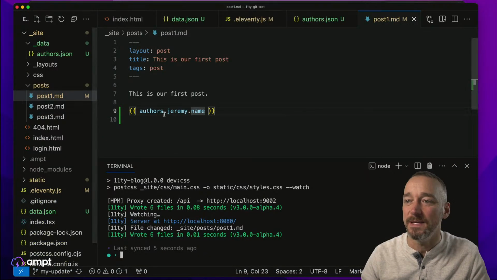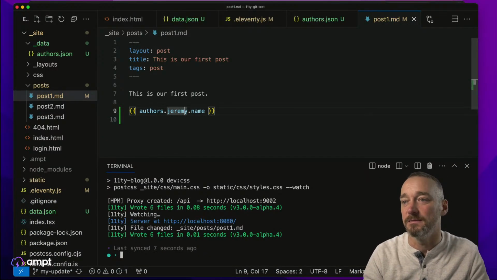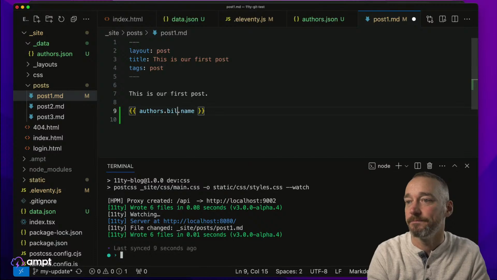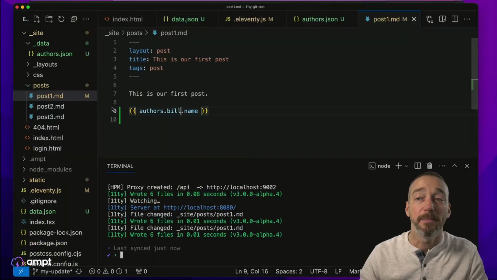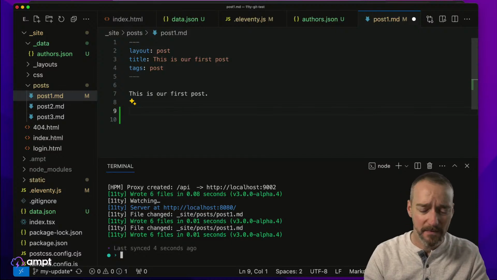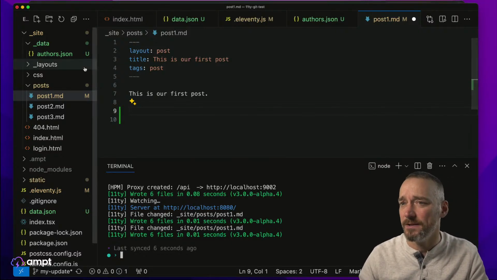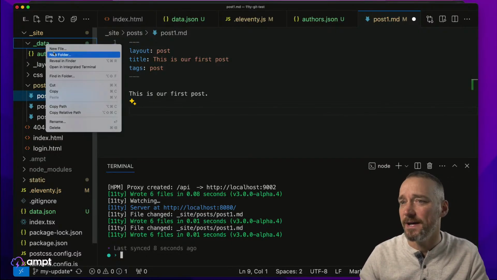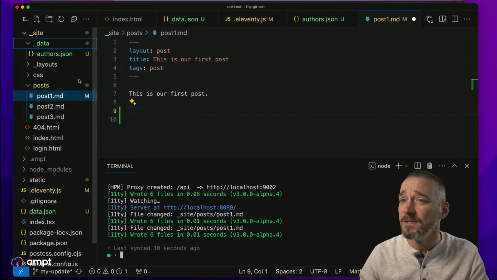So essentially it's cascading, that data is now available to us. We can use that. We can change it. If we change this to Bill, obviously it'll change to Bill. But basically it's just cascading data for us. So it's super helpful. So let's do one other thing then. Now what we want to do, because this is pretty cool, is we create a new file,